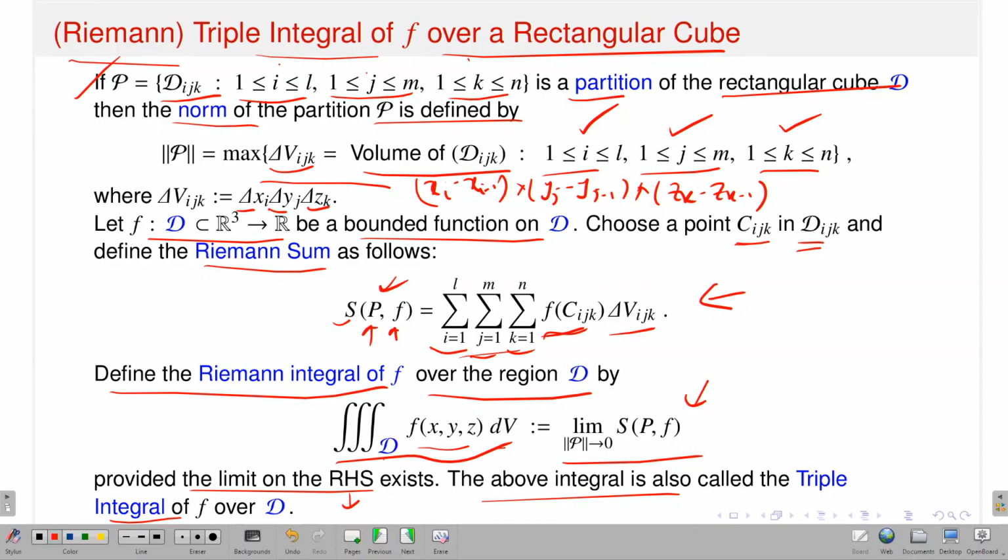Okay. So, now I think it is clear. You have a function defined on a rectangular cube. I am considering a partition. Once I have a partition, I am defining a Riemann sum corresponding to that partition. And how can you define it? Because your domain D is a rectangular cube, you take a partition, D suffix ijk, where i running from 1 up to L, j running from 1 up to m and k running from 1 up to n.